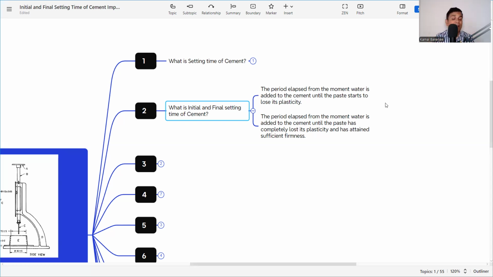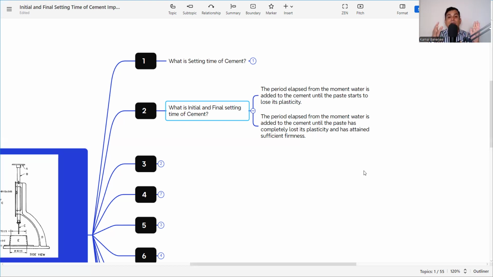So the time when the cement starts losing its plasticity is called the initial setting time. And what is the final setting time? The period elapsed from the moment water is added to the cement until the paste has completely lost its plasticity and has attained sufficient firmness. That means point A is whenever we are adding water, and point C is whenever it completely loses plasticity and starts setting. So this point is called the final setting. But in between A to C, there is another incident that happens, that is it starts losing its plasticity. That point is called the initial setting time.